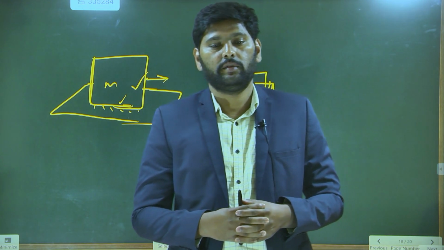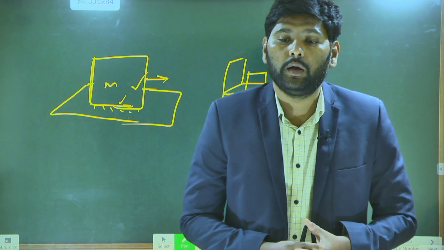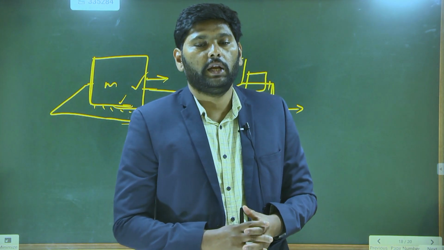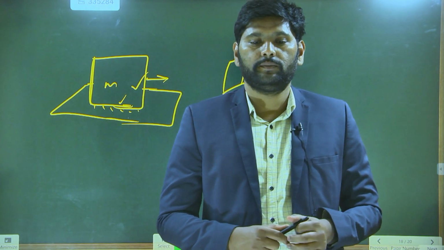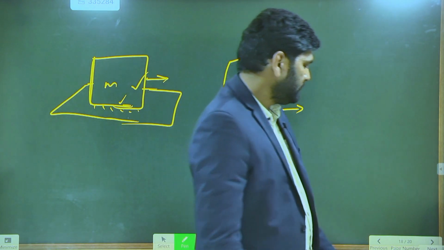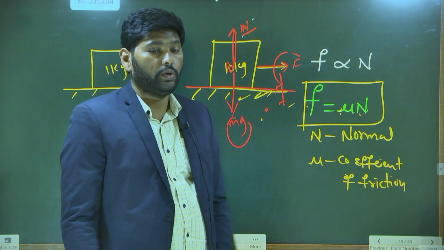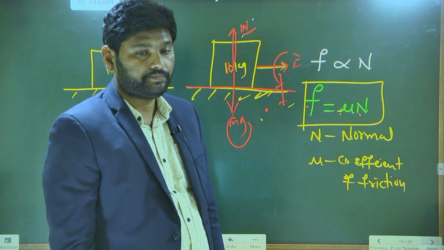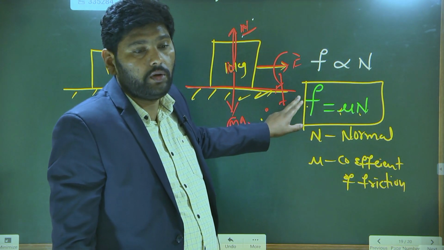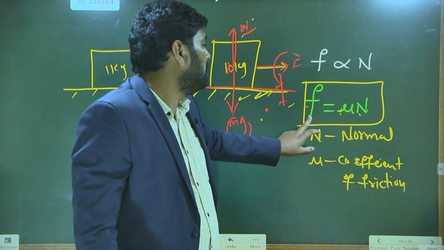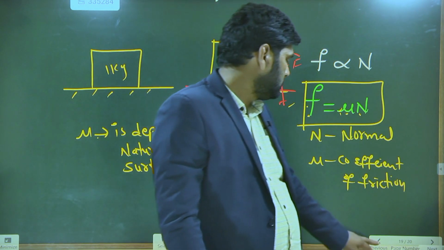What is friction? Friction is a force which opposes relative motion of the surfaces. What is the general formula for friction? F is equal to mu into N. Better note it down. By seeing this formula, we can come to know friction depends upon normal reaction and friction depends upon nature of the surface. Okay?